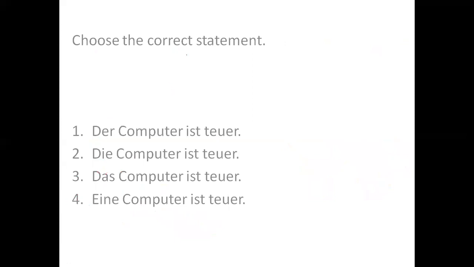Similarly, let's talk about the next sentence. It says, Der Computer ist teuer. Teuer is expensive. Second says, Die Computer ist teuer. Das Computer ist teuer. Eine Computer ist teuer. So again, I have to choose the correct article here.